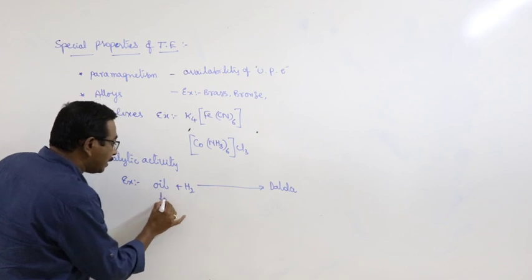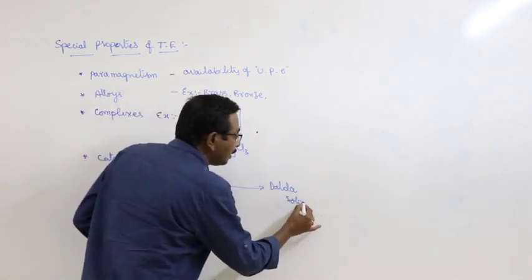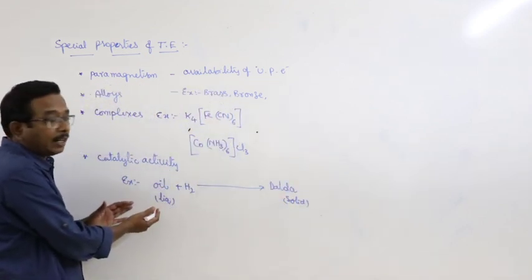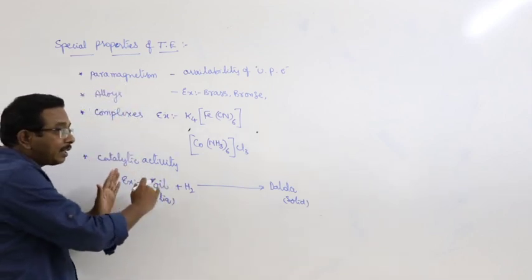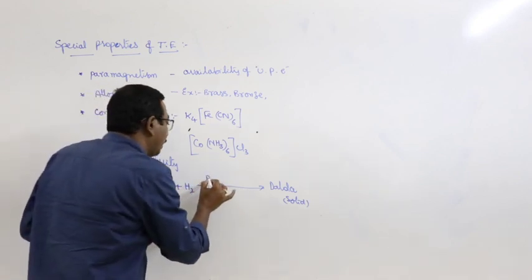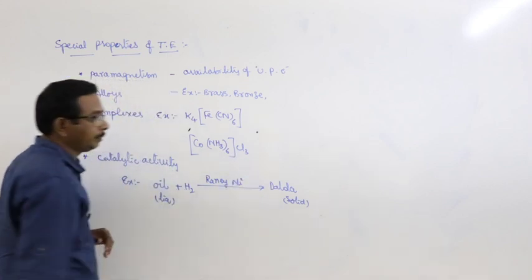Here oil is in the liquid state, but the dalda is in the solid state. This is unsaturated oil, this is saturated dalda. The unsaturated oils can be converted into dalda by hydrogenation. Here, the catalyst used is Raney nickel.